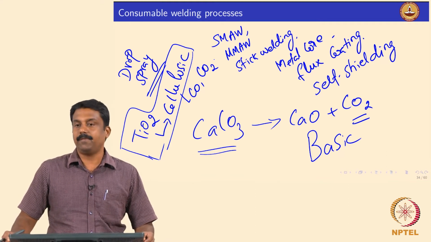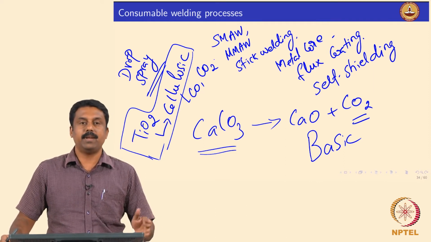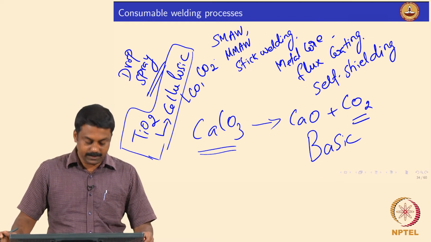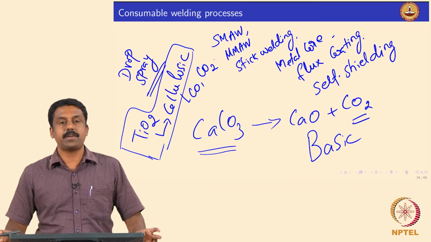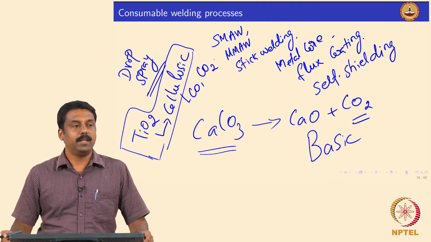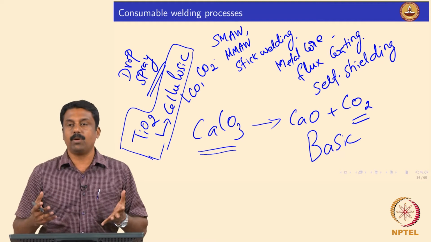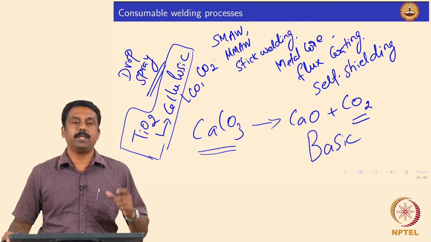That provides enough carbon dioxide and carbon monoxide gases required for arcing as well as shielding. In most cases, when you are welding steels with thicker sections, we need to make sure that hydrogen is not diffused into the weld pool. For example, if you are using a low carbon steel for structural applications to build a bridge, the thickness would be 25 mm thick.